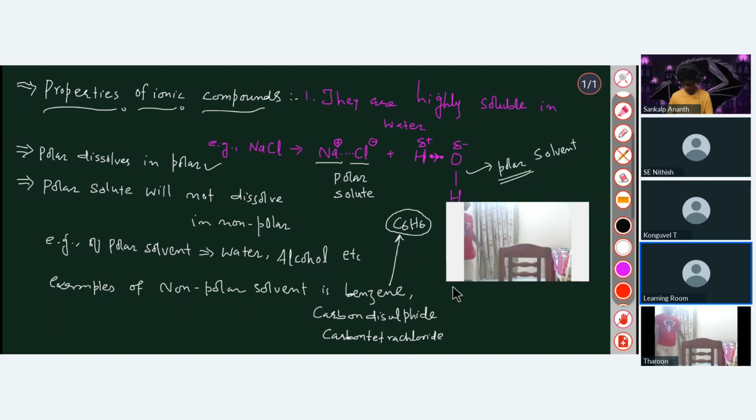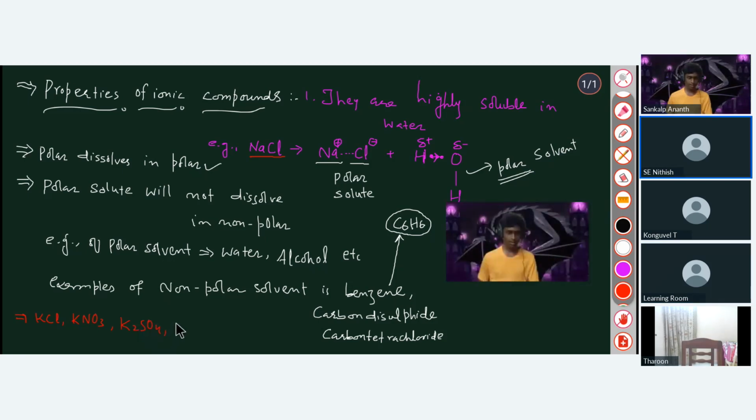Okay. So let me give more examples of polar solutes. For example, NaCl is your polar solute, right? Yes, sir. Potassium chloride is also your polar solute. Potassium nitrate. Similarly, potassium sulfate. They are all your polar. Hydrochloric acid is also polar, acting as a solvent here. Sulfuric acid is also your polar. So all these are polar, right? Yes, sir. They are polar.